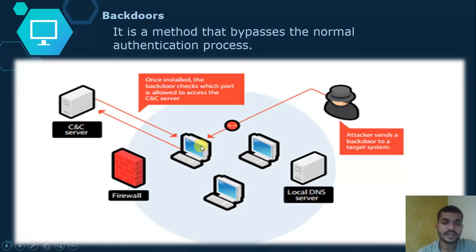After installing that application, they easily get whole access to your system. So that's why backdoor attacks are critical. It may be attacked by authorized users also and unauthorized users also. This is the backdoor attack.